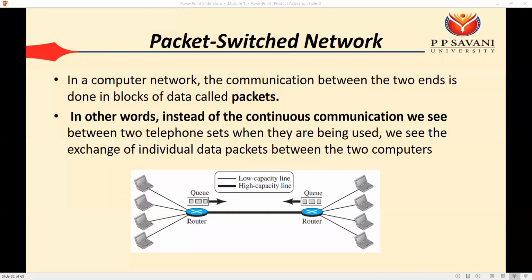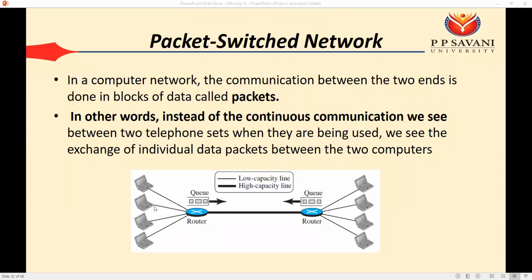Okay. So here, let's say the capacity of the network is 1 Mbps. Okay. So if one packet is sent to the network, and that link is busy, the second packet comes and is stored in this queue. Okay. So whenever the link becomes available, that second packet can again be sent to the network. So in other words, instead of the continuous communication we see between two telephone sets when they are being used,